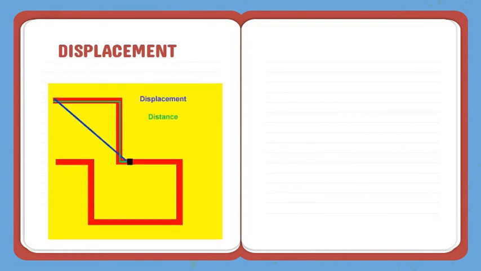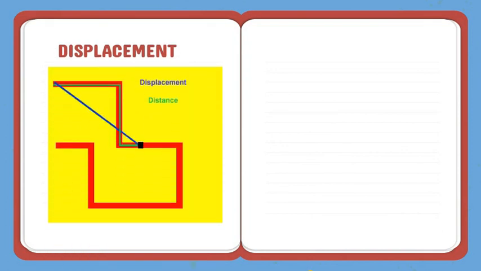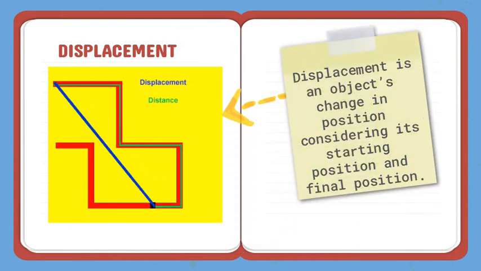However, some may confuse it with displacement. Displacement, on the other hand, is an object's change in position considering its starting position and final position. Its measurement does not take into account what route the object took to change its position, but only the position where it started and ended. The easiest way to picture out displacement is by locating a starting point and drawing a straight arrow from this point to the point where the object will stop moving.